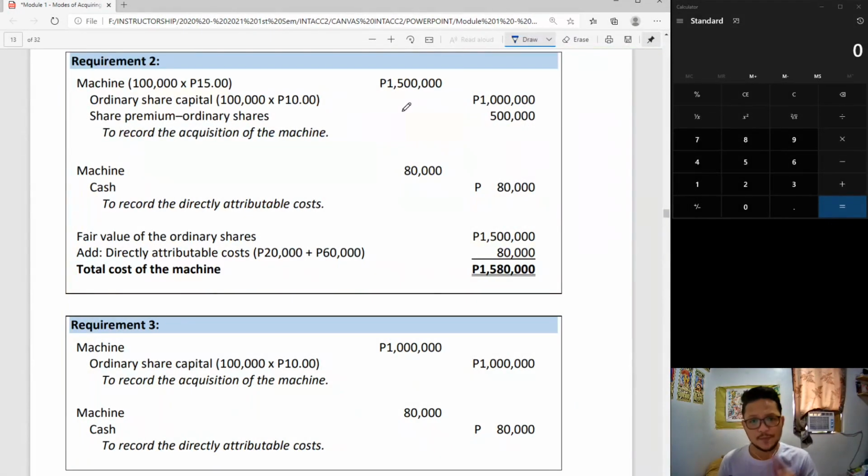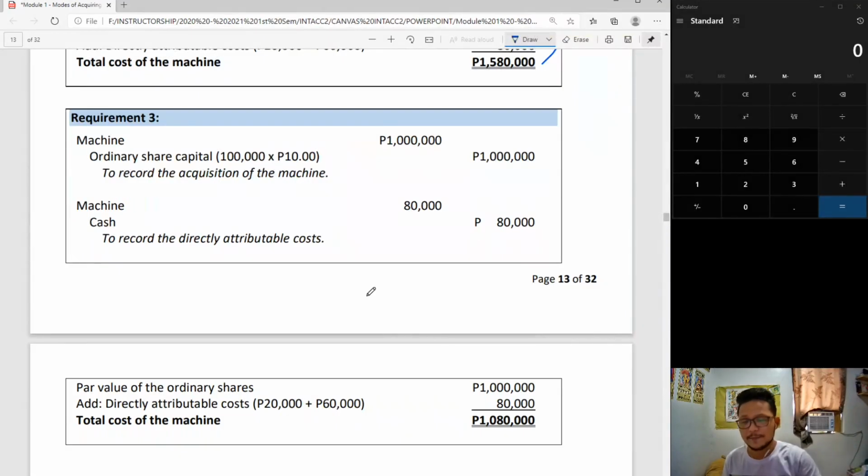Now on to requirement 2. Take note that you will only use the fair value of the ordinary shares if the fair value of the asset cannot be determined. So, the fair value of the shares, 15 pesos, is simply multiplied by the number of shares issued, and that would be the amount to be debited for machine. Of course, you will credit the same amount for ordinary shares, and this time the share premium is going to be 500,000, being the difference between the fair value and the par value. Directly attributable costs again. Total cost of the machine will be 1,580,000.